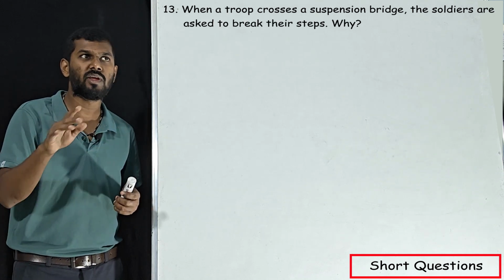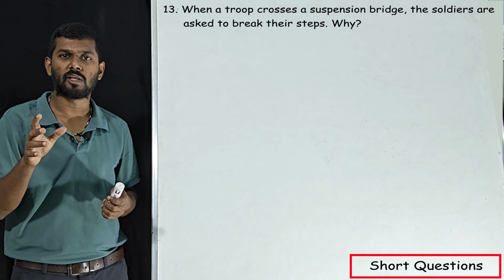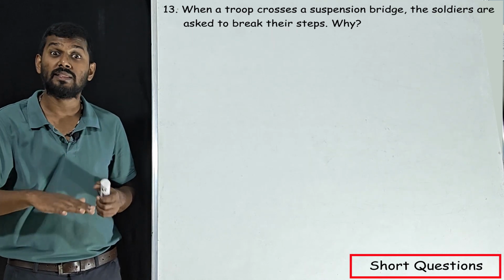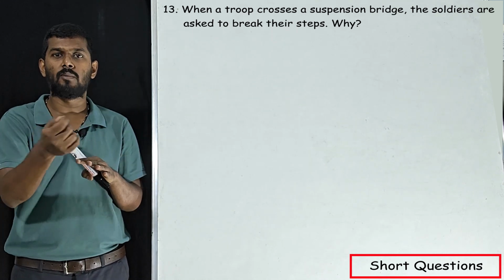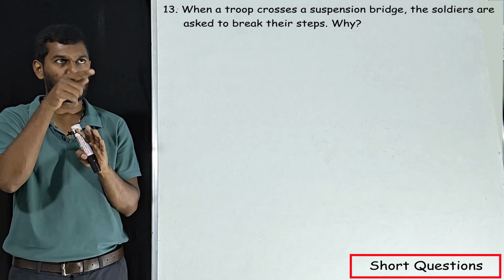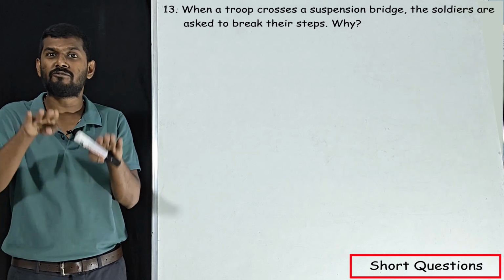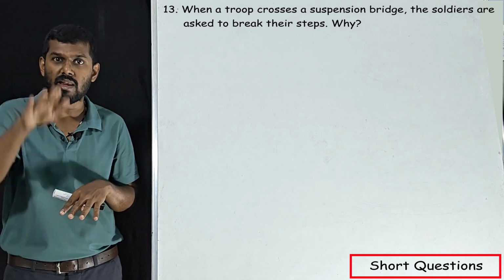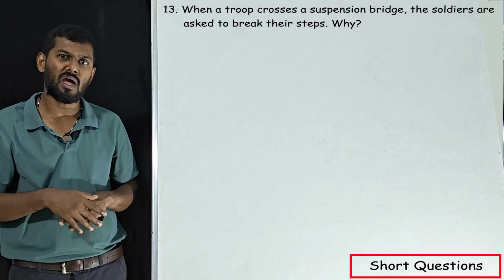Our next question: when a troop crosses a suspension bridge, the soldiers are asked to break their steps. Why? Because we know what troops are. Troops are nothing but a group of army people. They will not walk like us, correct? They will march, correct? The complete troop will march in the same phase. What do you mean by same phase? At the same time, at the same speed, their legs will land on the road.